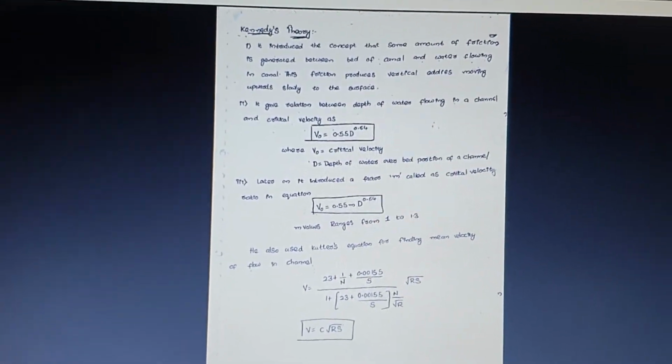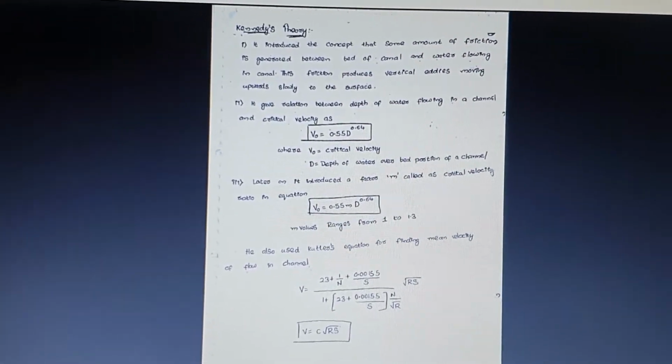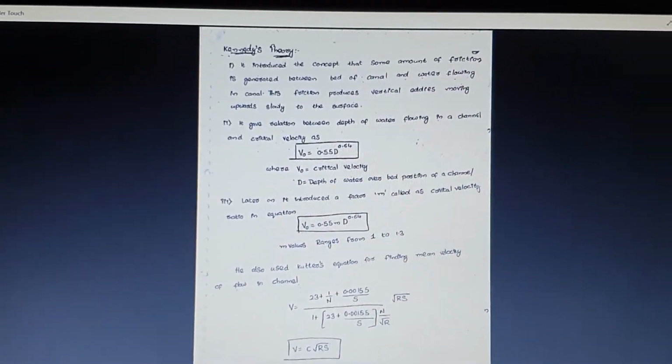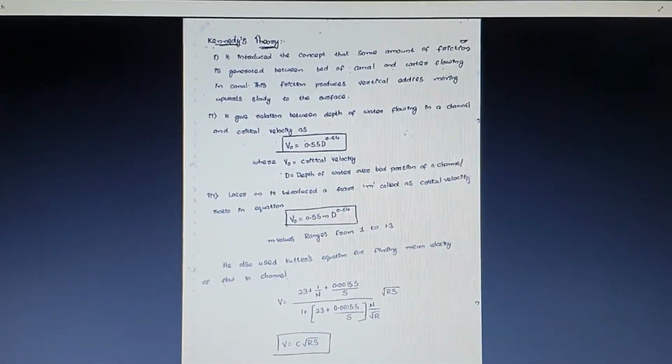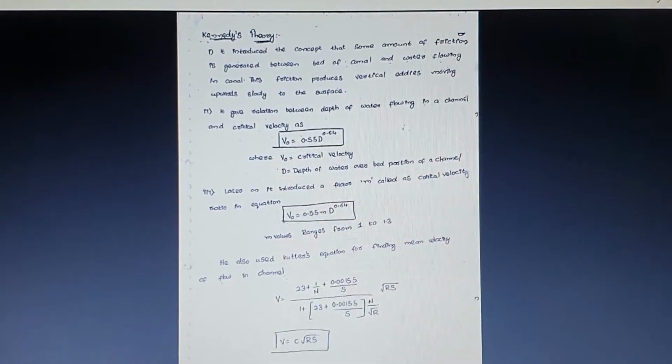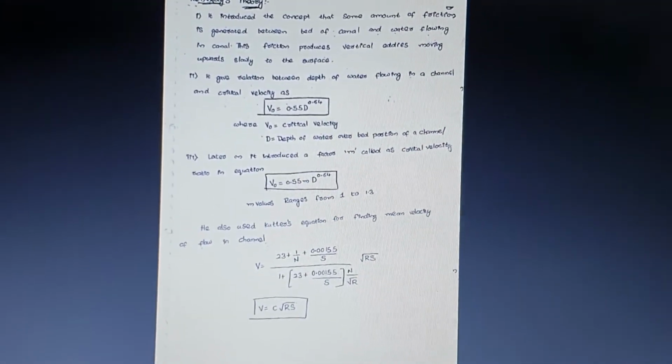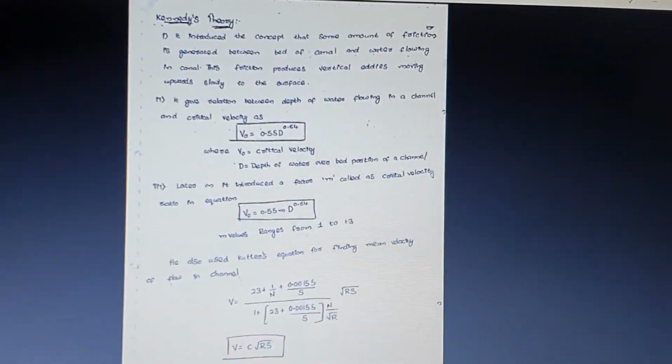So you will be getting the formula as V naught is equal to 0.55 m into D to the power of 0.64, and always the m value should be in between 1 to 1.3. And he also determined, whatever the critical velocity equation he has considered, he also chose Kutter's equation in order to make sure whether the velocity he has considered is right or wrong.